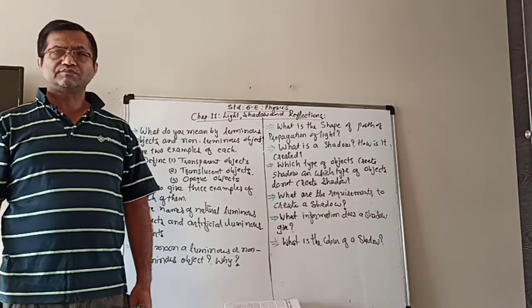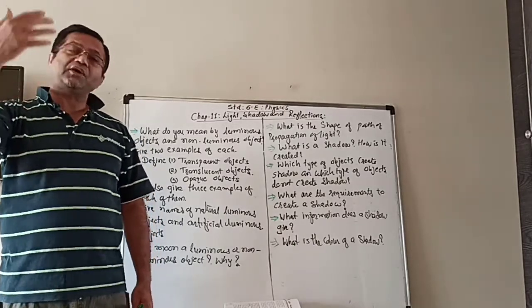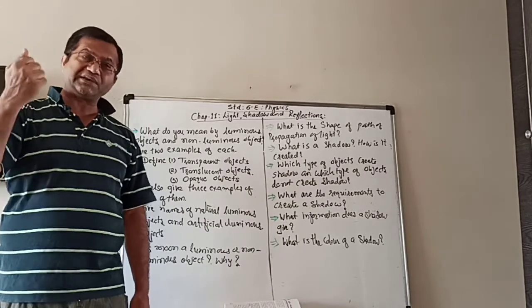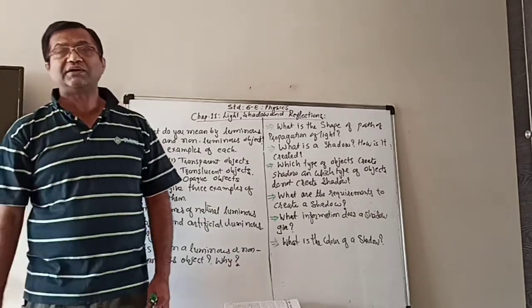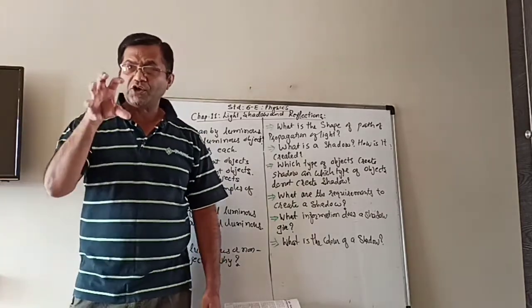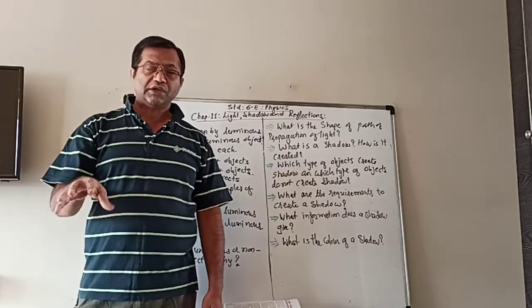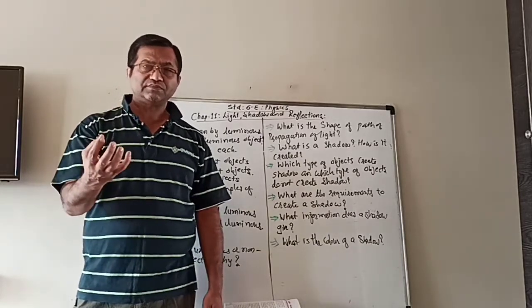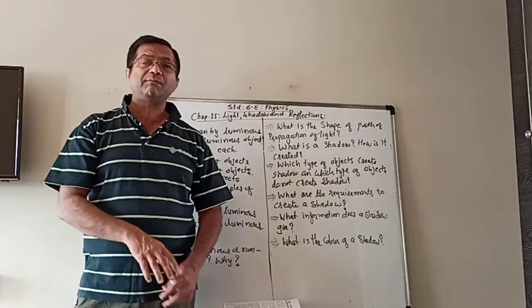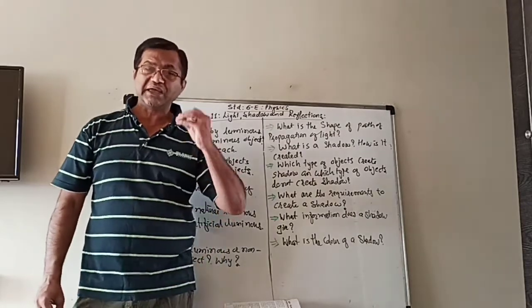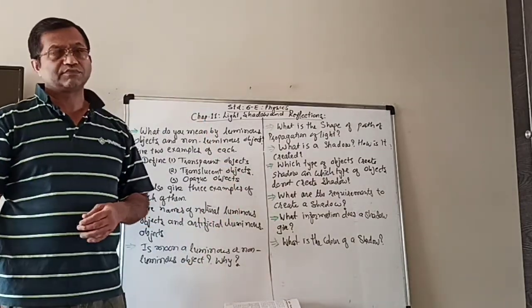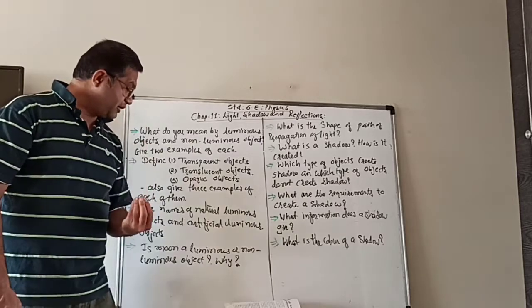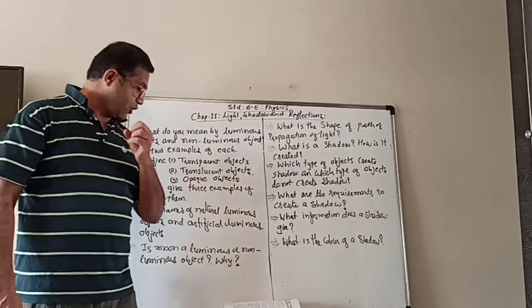But light from there is reflecting but not entering our eyes. So from the object, the light must reflect and come to our eyes. It must enter our eyes, and then only we are able to see the objects.